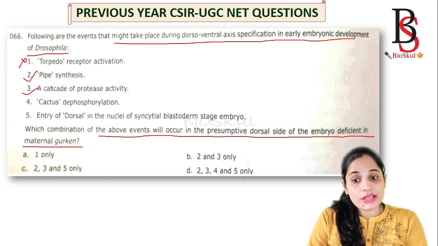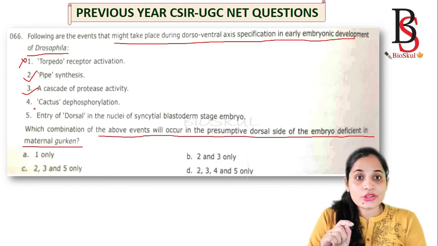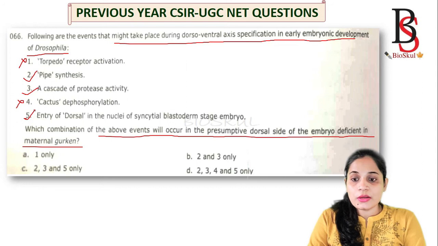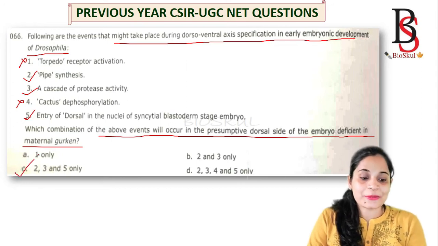So protease activity leads to the phosphorylation of cactus, but here it is the dephosphorylation of cactus, so this one is wrong. Then the fifth point is entry of dorsal in the nuclei of syncytial blastoderm stage embryo. Yes, this one is correct. So the correct options are 2, 3 and 5. That is option C, the correct answer.